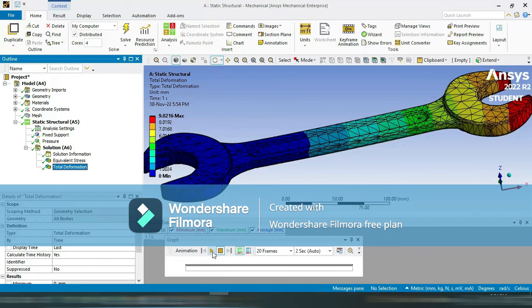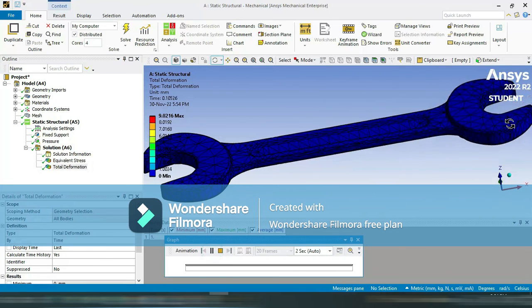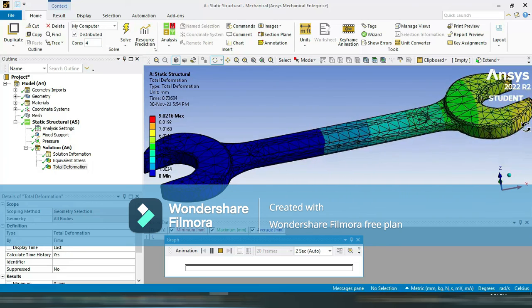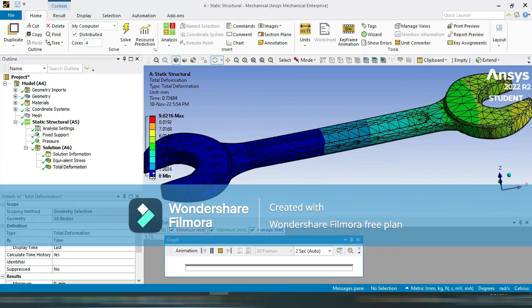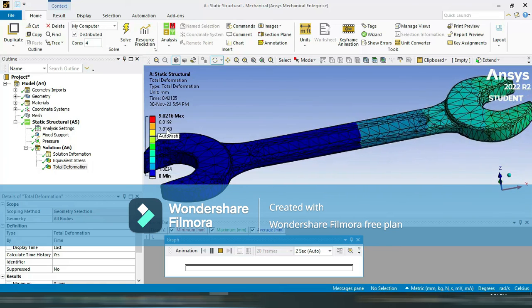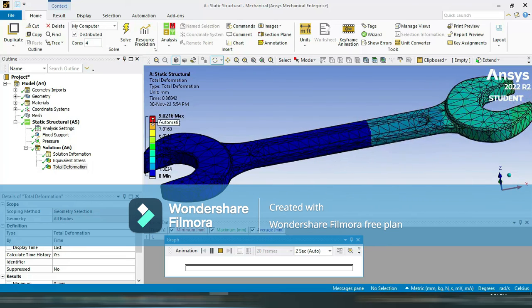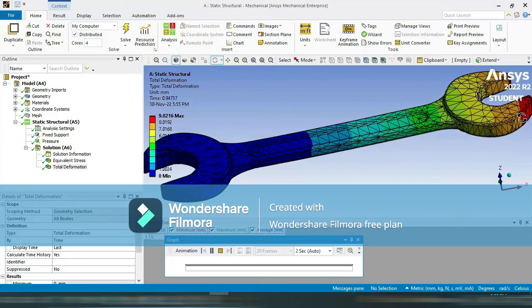Okay, if you see the animation here, this is the animation. So this portion has maximum deformation. Okay, so you can see here the values of the deformations. This one is almost 9.02, so it's up to 9. This portion is shifting almost 9 mm.